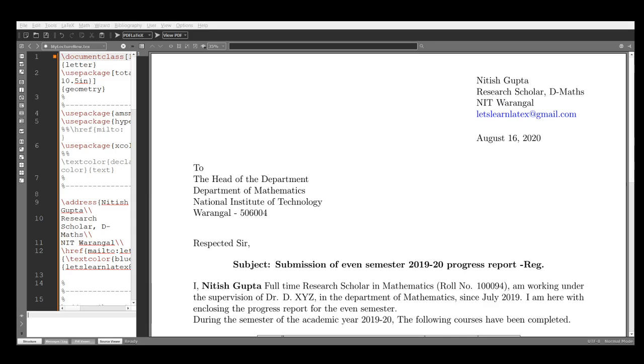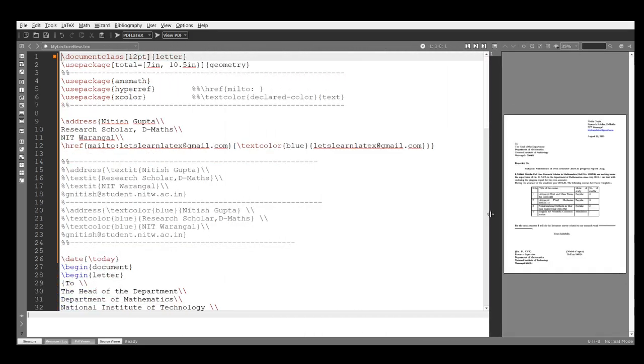So here I am using hyperlinks. This is the hyperlinks, as already mentioned in this colored box. This is the letter. So how will I write it? Let's see. This is the first command that you know very well, because in the previous lecture you already used this one and this one. So now come here. This is the package.